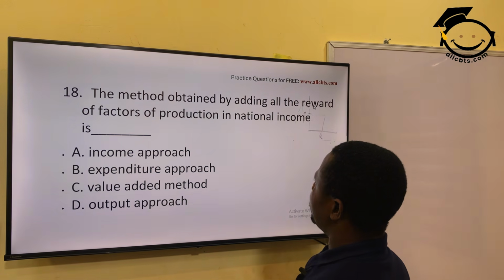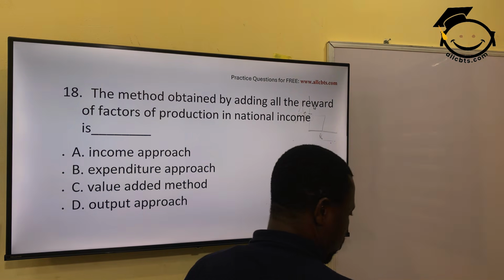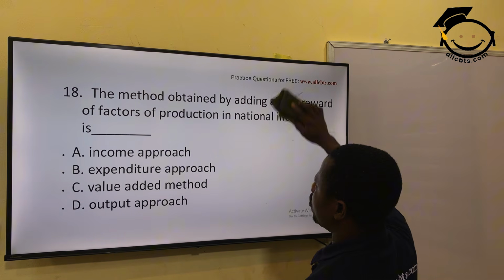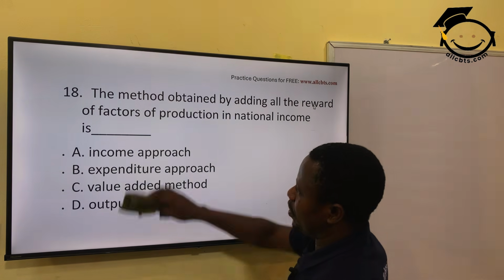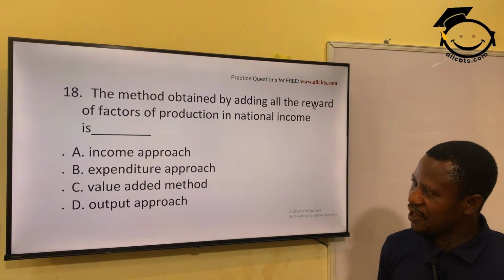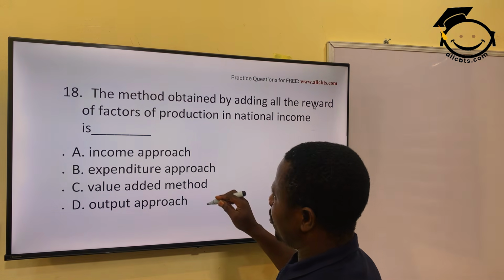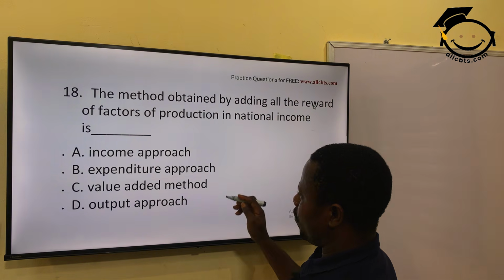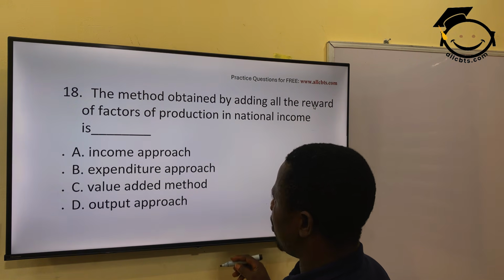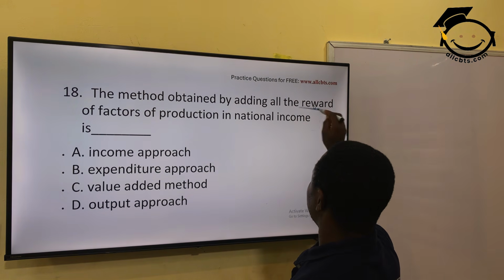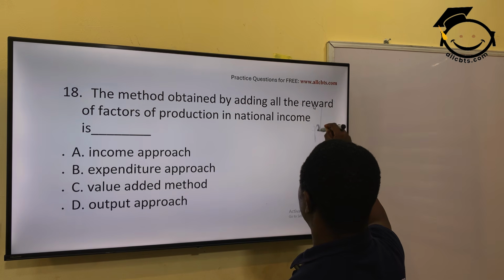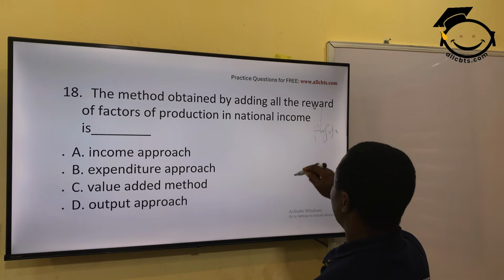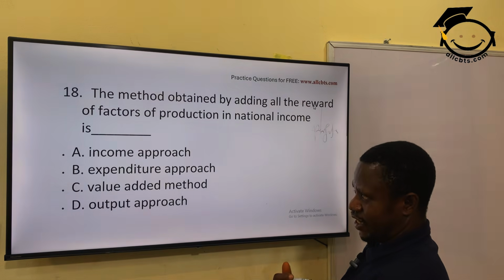The method obtained by adding all the rewards of factors of production in national income is: income approach, expenditure approach, value-added method, or output approach. When you add the rewards, what are the rewards? Rewards are the profits by the entrepreneur, which is gain.